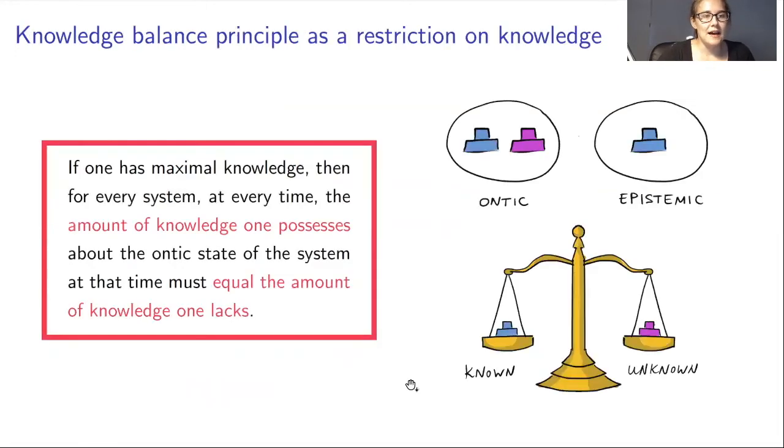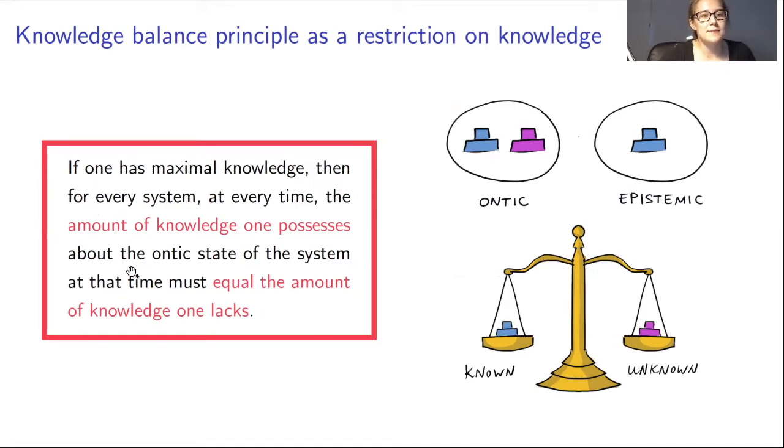And as I mentioned, Spekkens toy theory is an epistemically restricted theory, which means there's a restriction on the knowledge we can have about the state. And this is the knowledge balance principle. It's modeled after Heisenberg's uncertainty principle.